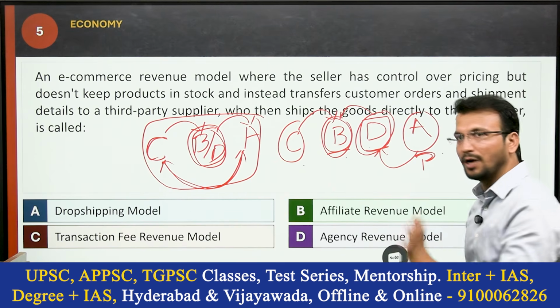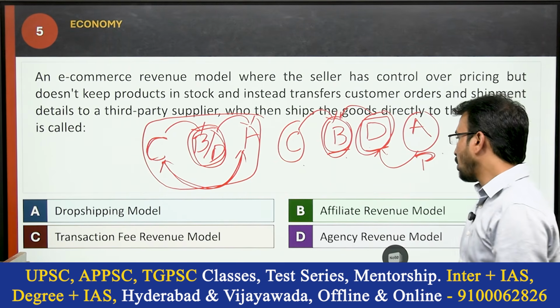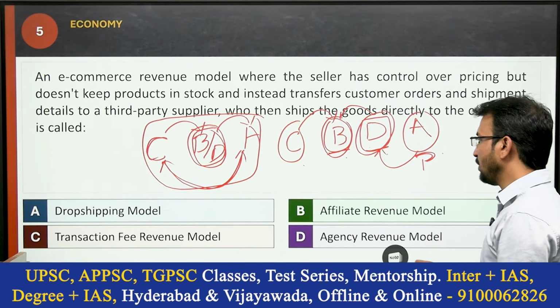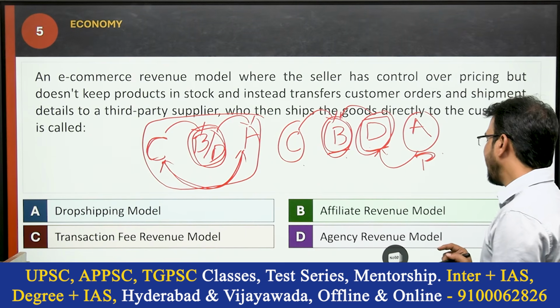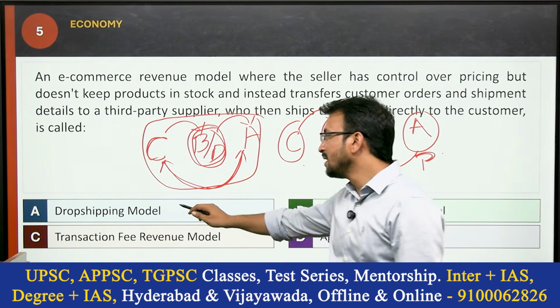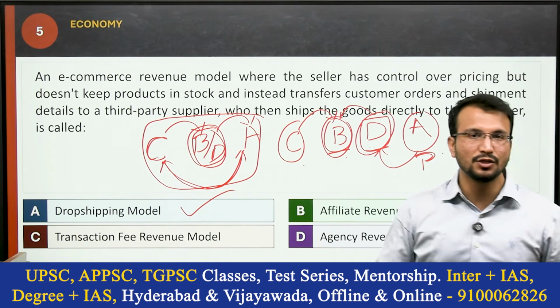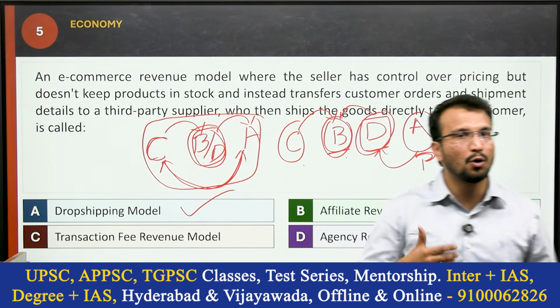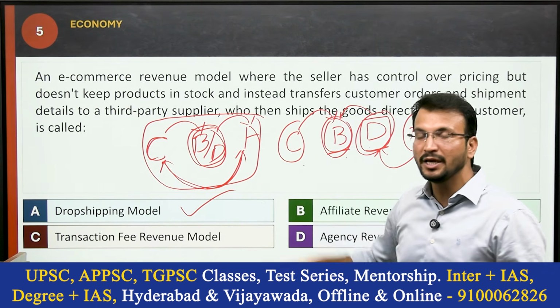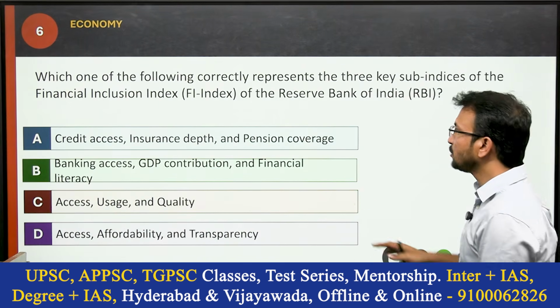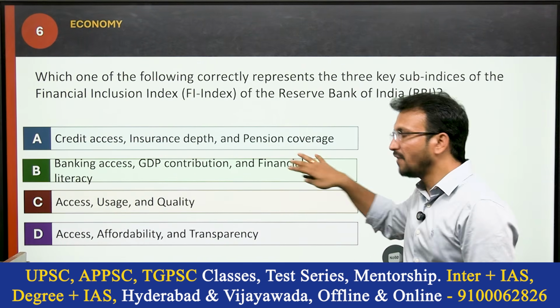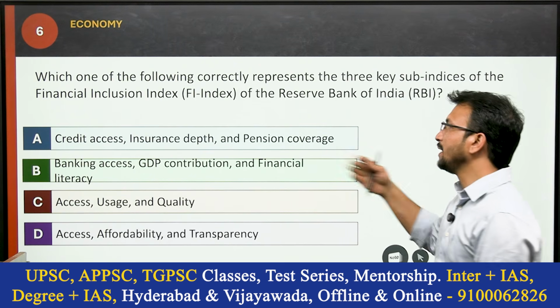So what is this model actually? Option A, drop shipping model, B, affiliate revenue model, option C, transaction fee revenue model, option D, agency revenue model. Option A is the correct answer, drop shipping model. So this is a difficult question. Those who know very well about e-market platforms will answer easily. Okay, the next question is also related to financial inclusion. So let's see the question.